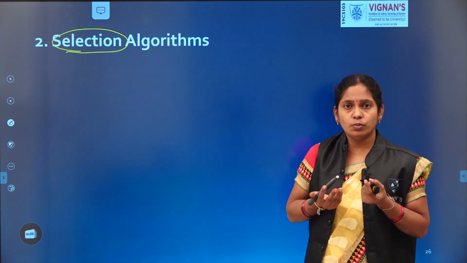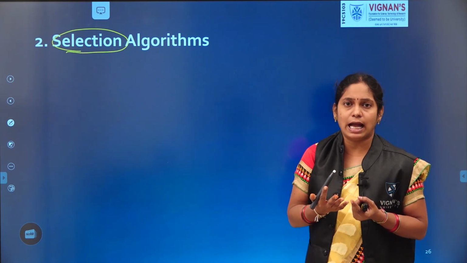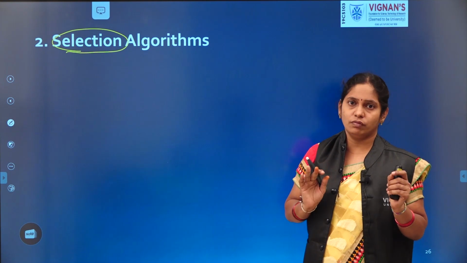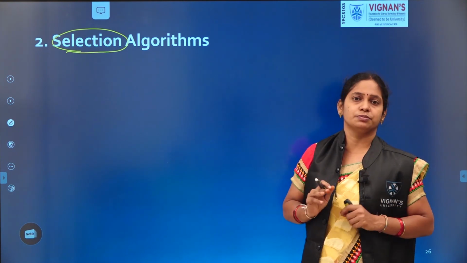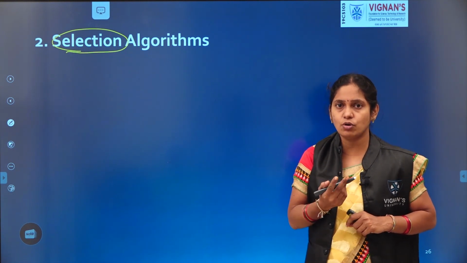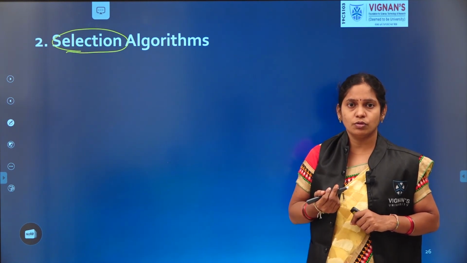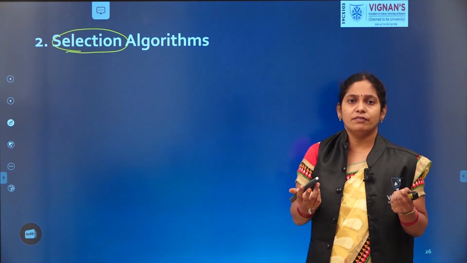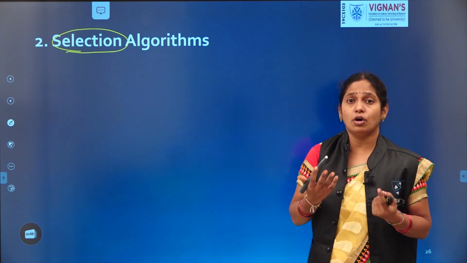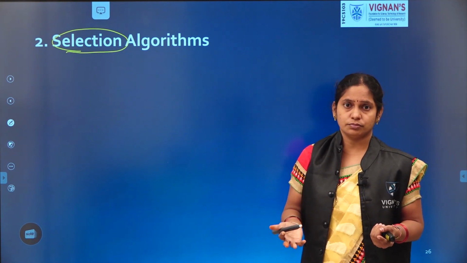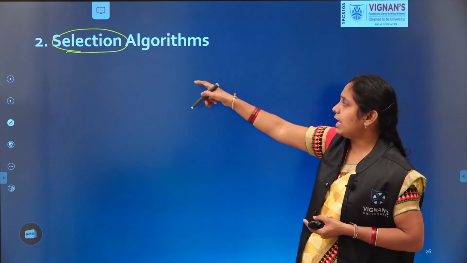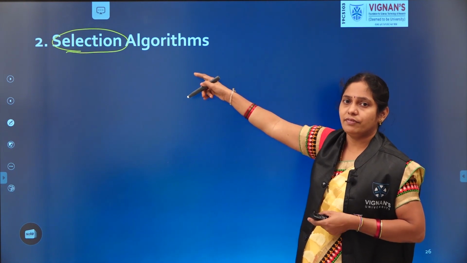Which one will you do? If you have only one task, you have no option, so you follow that and complete that homework. If you have two subjects, two works, which one do you do? There you need to select which one to do first and which one to do next, or which one you need to do and which one you are not interested in doing. That is nothing but selection. So based on the selection, we write the respective algorithm.